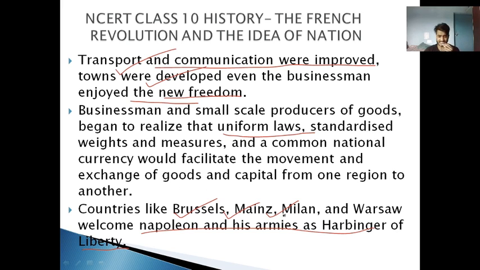These laws, like a standardized law and measuring system, a uniform law, and the abolition of privileges of birth, they welcomed, and they saw his army as a harbinger of liberty. यानी harbinger होता है liberty, यानी आज़ादी देने वाला दूत या वाहक, आज़ादी को भेजने वाला, संदेश ढोने वाला वाहक, a kind of a, you can say, liberator, right.